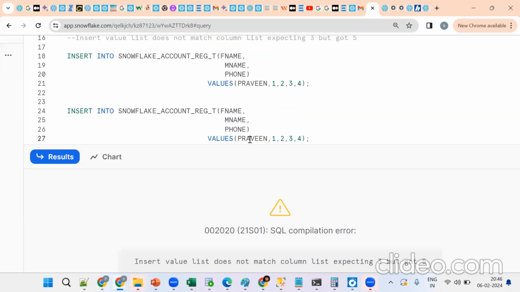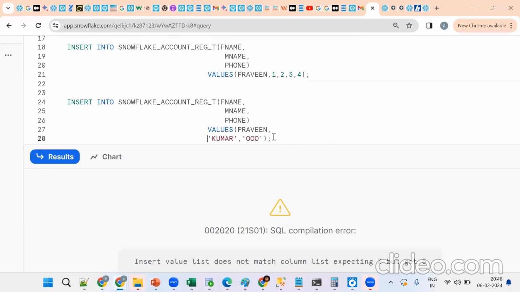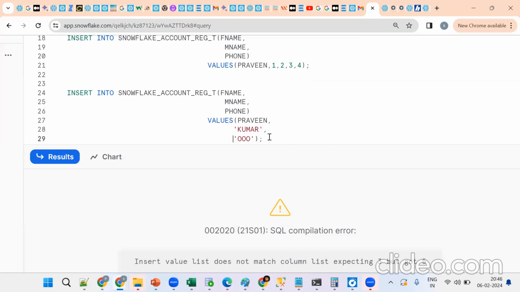Now see, Praveen, then Kumar, and something like that for the phone. Tell me, will it work? Anyone, any idea? 3 columns, 3 values, it will work? No. What is the issue? Praveen needs a single quote, not double quotation marks.